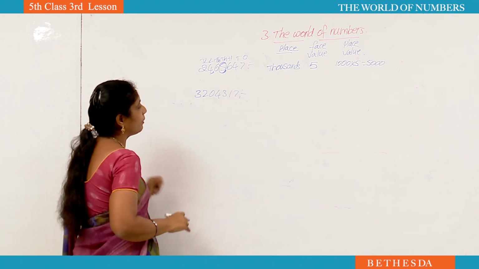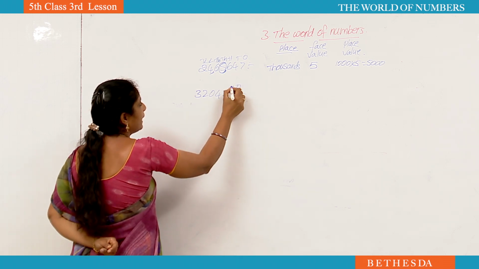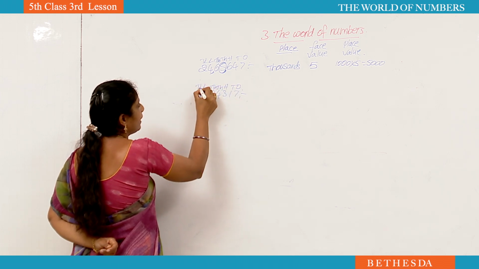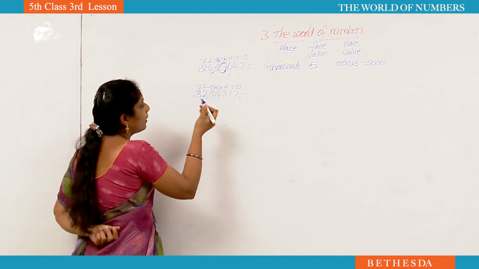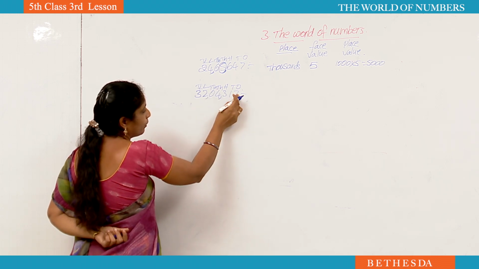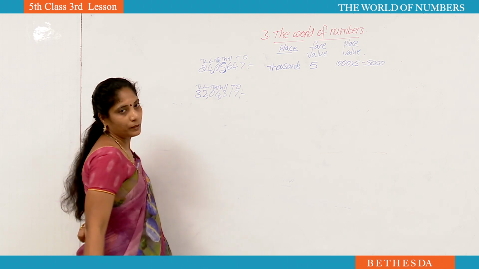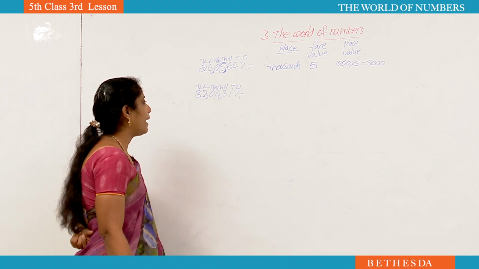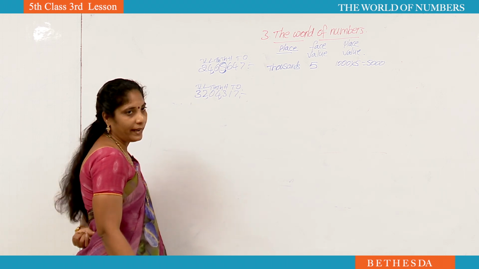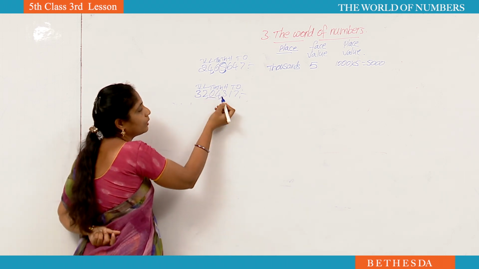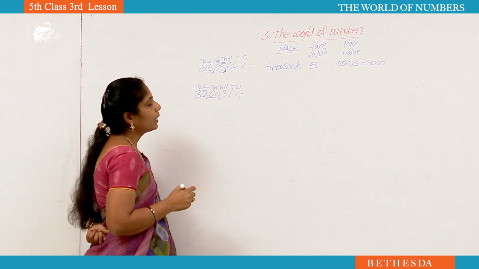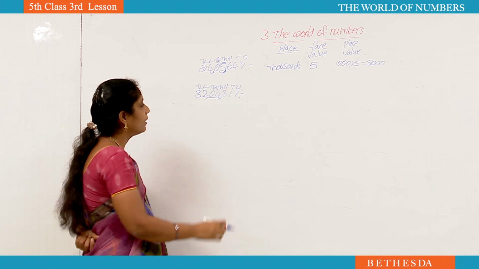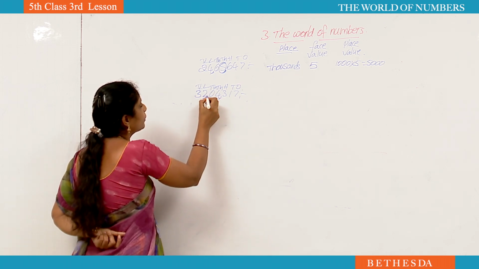Read the number yourself. See, ones, tens, hundreds, 1000, 10,000, lakh, 10 lakhs. We have to keep comma. Where we should keep comma? Once period after, thousands period after. Now how to read this number? 32 lakhs, 4,000. 10,000's place any number not there, no, that's why you have to read only 4,000. 32 lakhs, 4,317. He circled for 2.